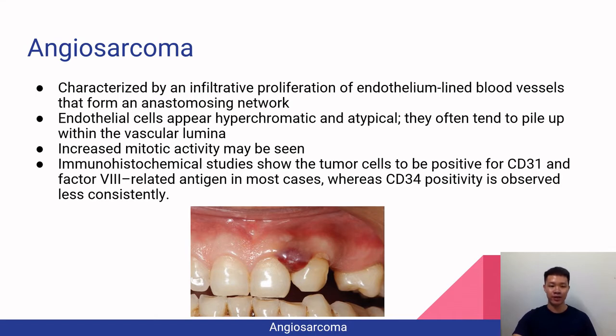Angiosarcoma is defined as a rare malignancy of vascular endothelium which may arise from either the blood or lymphatic vessels. It usually occurs in the head and neck region, and oral lesions are quite rare. Angiosarcoma is characterized by an infiltrative proliferation of endothelium-lined blood vessels that form an anastomosing network. Endothelial cells usually appear hyperchromatic and atypical, and they often tend to pile up within the vascular lumina.